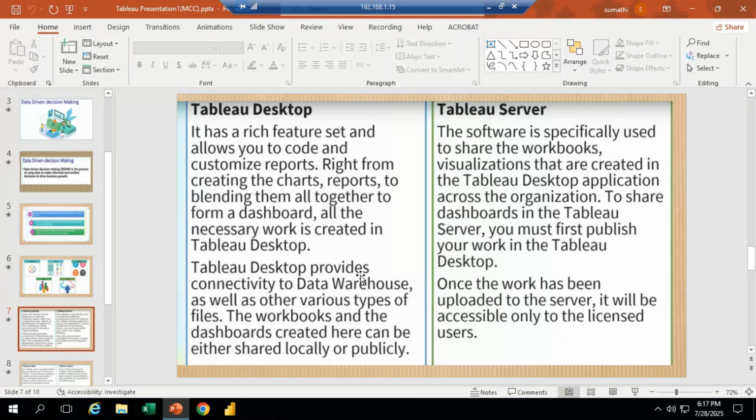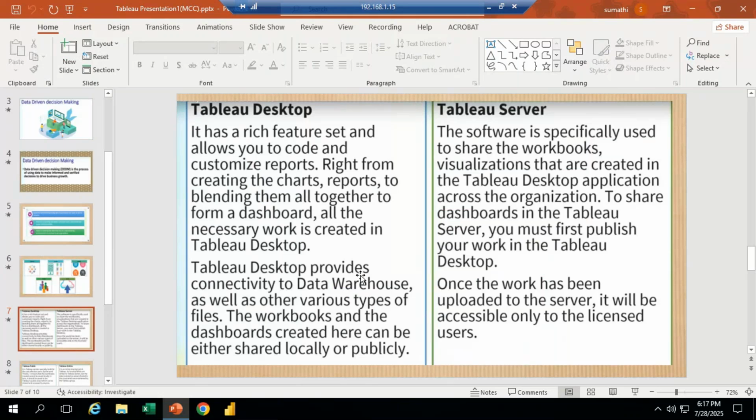When we download and install Tableau Desktop, we can save the information and reports in our system only. We can't share or give them to another person. Here, Tableau Desktop provides only a 14 days trial version. We cannot use it permanently in our system.